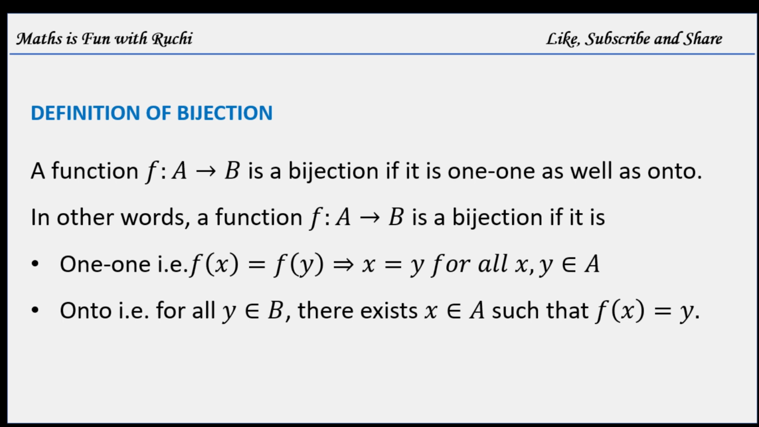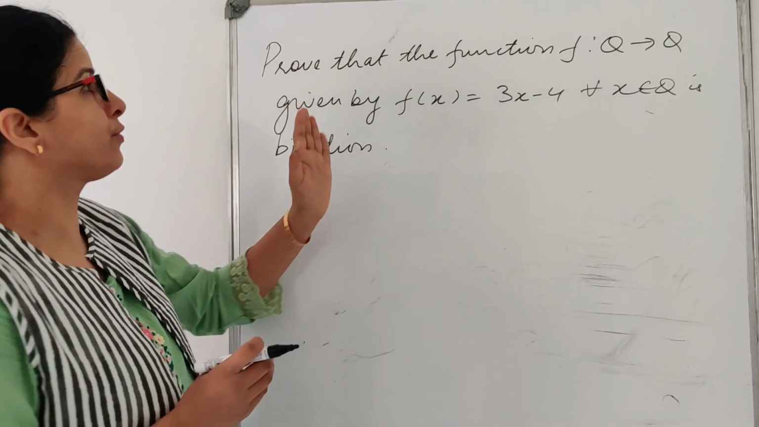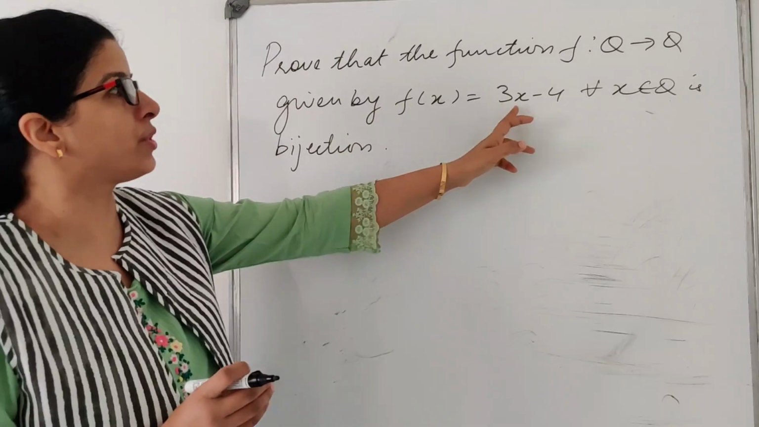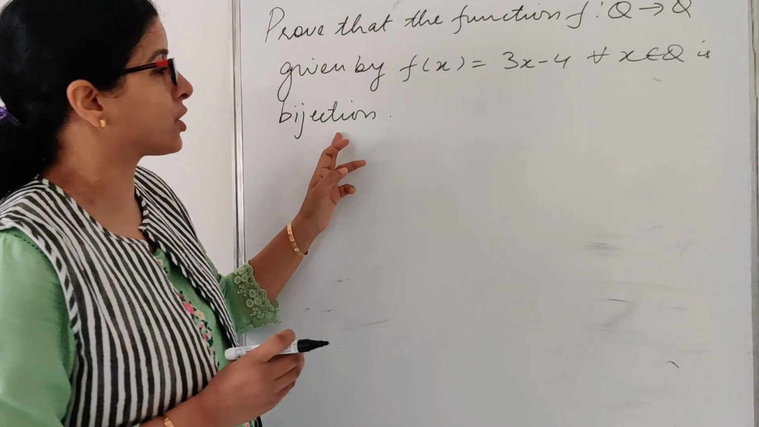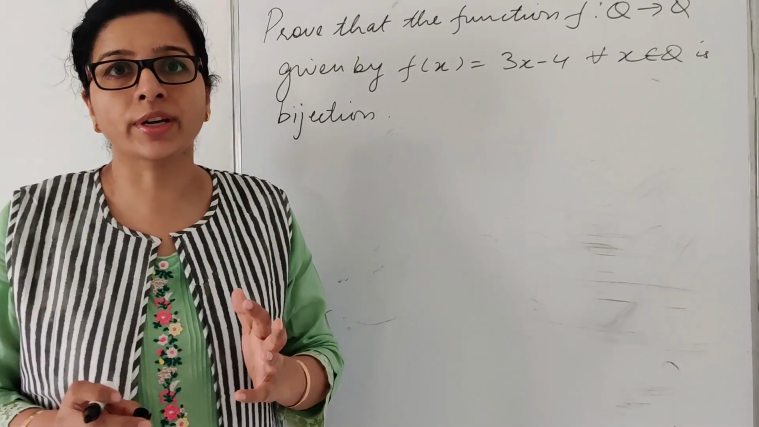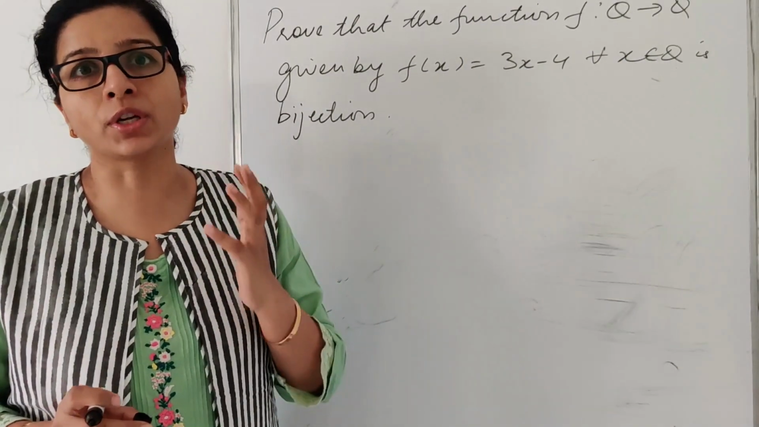In other words, a function f: A to B is a bijection if it is 1-1, that is f(x) equals f(y) implies x equals y for all x, y belonging to A, and onto, that is for all y belonging to B, there exists x belonging to A such that f(x) equals y. So now prove that the function f: Q to Q given by f(x) equals 3x minus 4 for all x belonging to Q is a bijection. For bijection, we have to check the injectivity and surjectivity of the function.